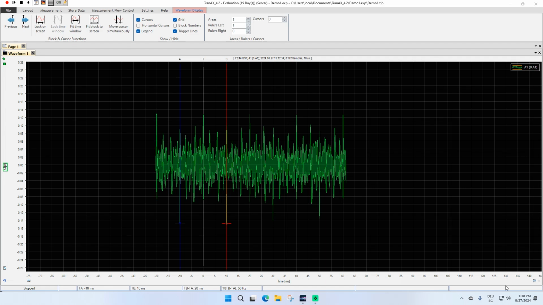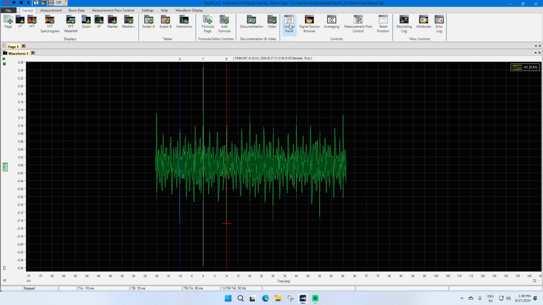Welcome to this tutorial regarding the control panel in TranAX. I opened TranAX already and I have to bring up the control panel. The control panel can be opened in the ribbon bar or with a small icon on the top of the software.